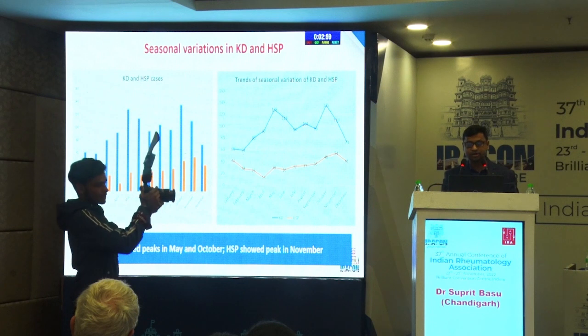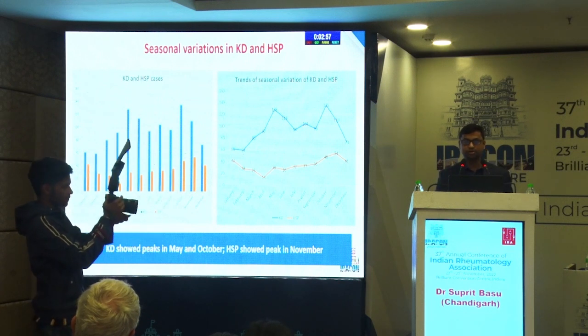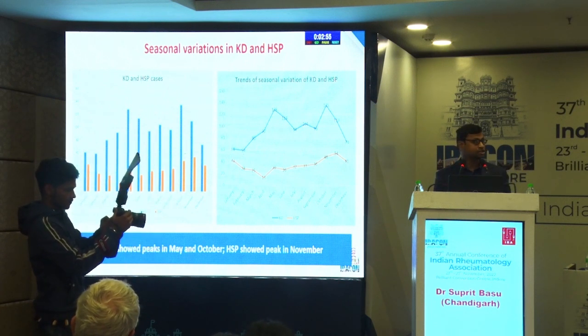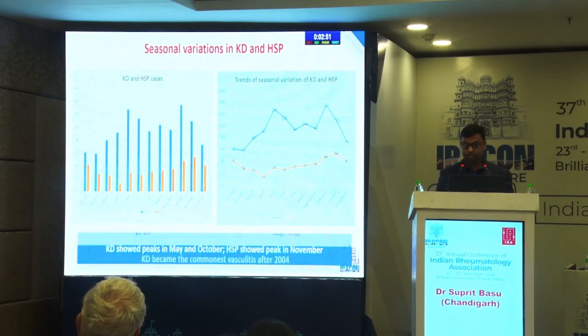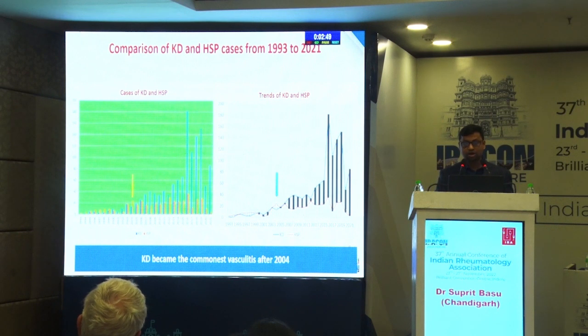We compared the seasonal variations in Kawasaki disease and Henoch-Schonlein purpura, and found that Kawasaki disease has a bimodal peak in May and October, whereas HSP showed a peak in November. And in our cohort, after 2004, Kawasaki disease has been gradually increasing as the most common vasculitis.